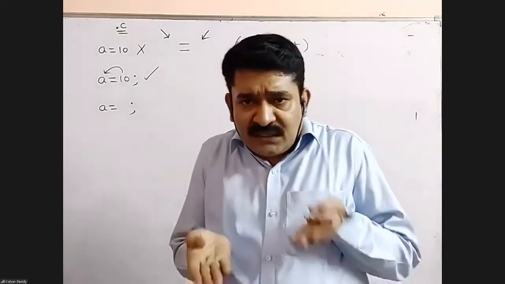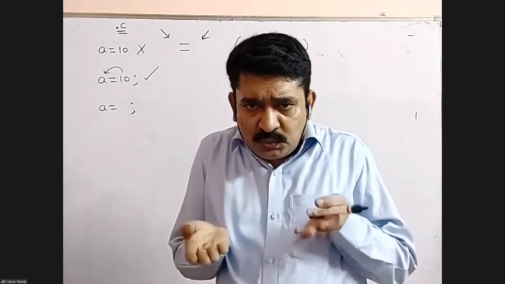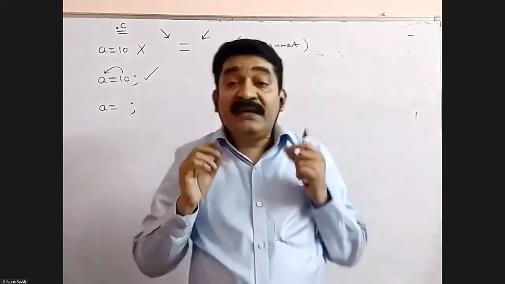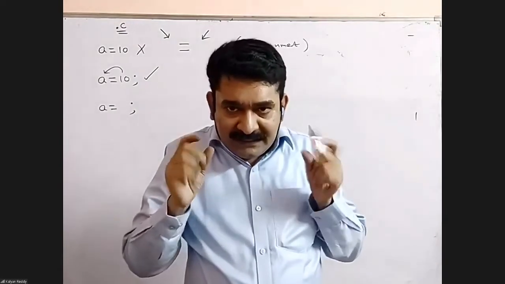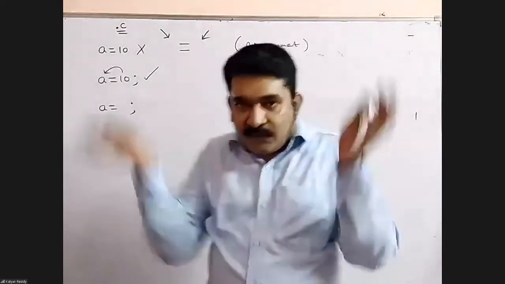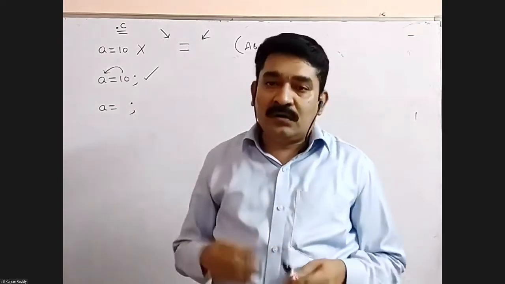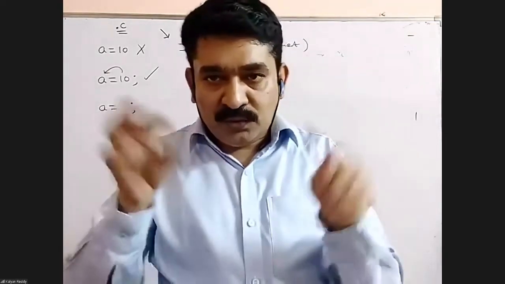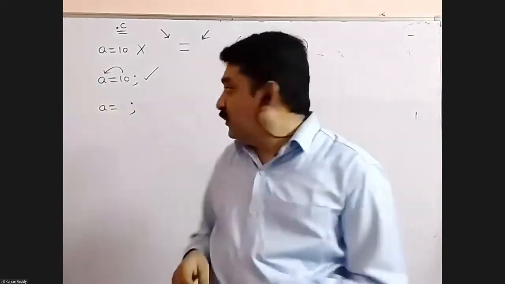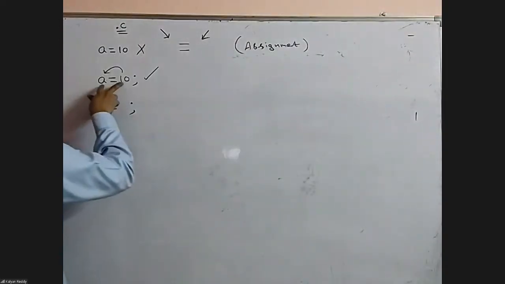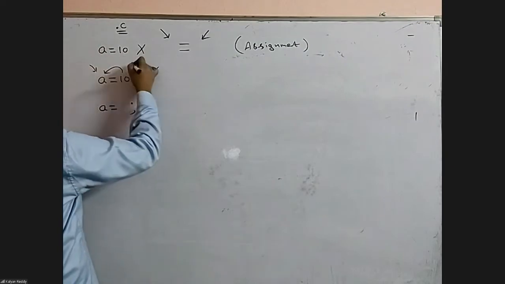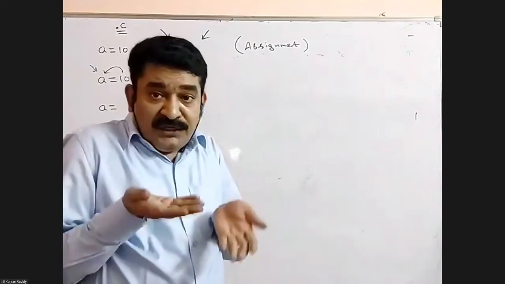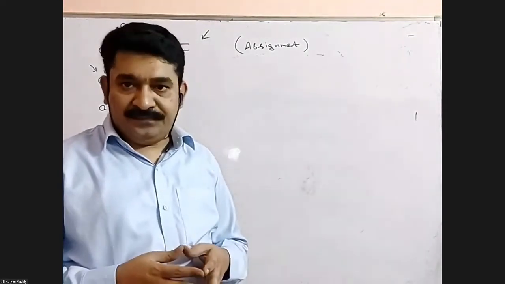The majority of the operators require two, left and right, compulsory. Be comfortable with the terminology. Whatever we are going to give, those things are called arguments. The assignment operator requires two arguments, left side one and right side one, compulsory. Whenever the operator takes two arguments, that is called a binary operator.